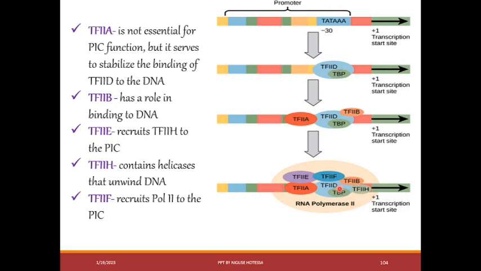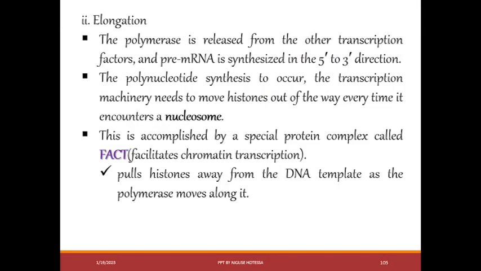That position is the pre-initiation complex. It means that initiation has begun. Once initiation is started, the process of transcription starts at +1. Then the elongation process goes ahead.